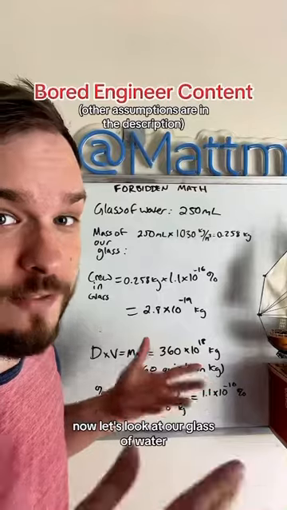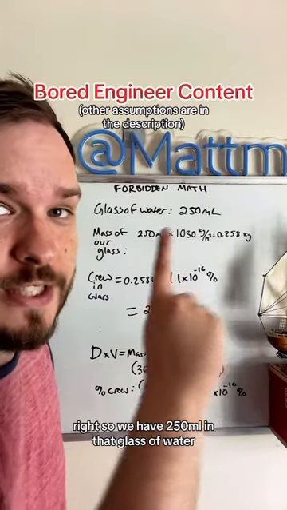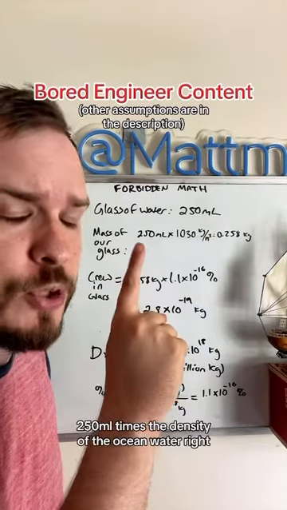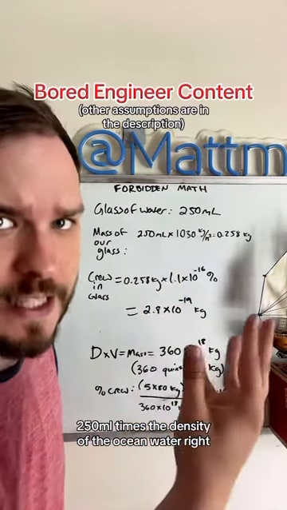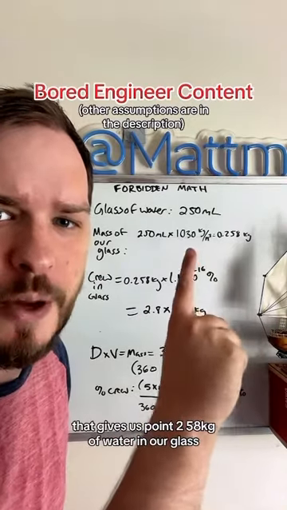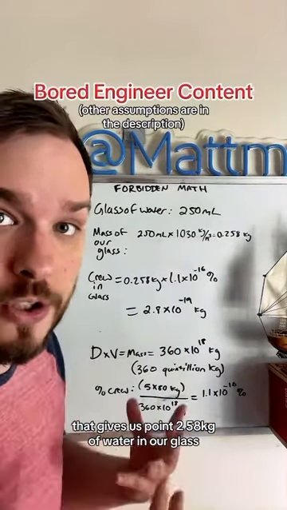Now let's look at our glass of water, right? So we have 250 milliliters in that glass of water because that's the average glass size. The mass of our glass is going to be 250 milliliters times the density of the ocean water, right? 1,030 kilograms per meter cubed. That gives us 0.258 kilograms of water in our glass.